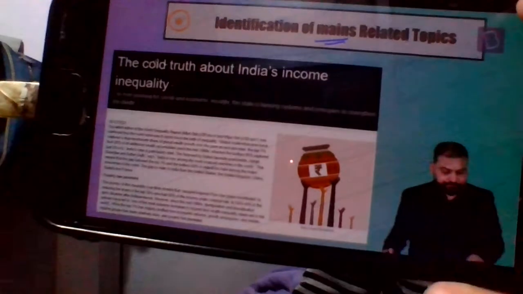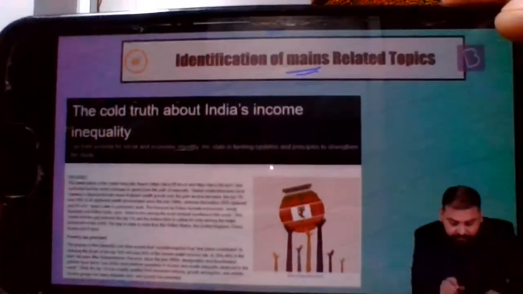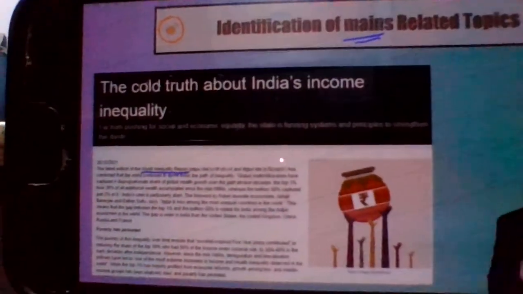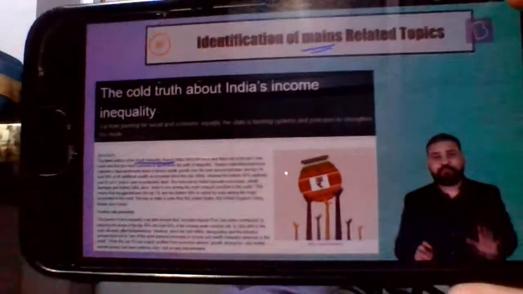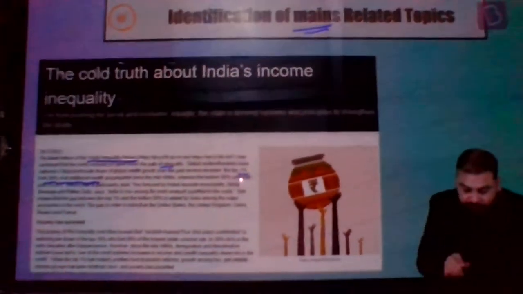So if you see this article, what does it say? The latest edition of the World Inequality Report. Now I'm underlining, you can see the more important points are being underlined by me. It has confirmed that the world continues to sprint down the path of inequality. Global multimillionaires have captured a disproportionate share of global wealth growth over the last several decades. The top 1% took 38% of all additional wealth accumulated since the mid-90s, whereas the bottom 50% captured just 2% of it.